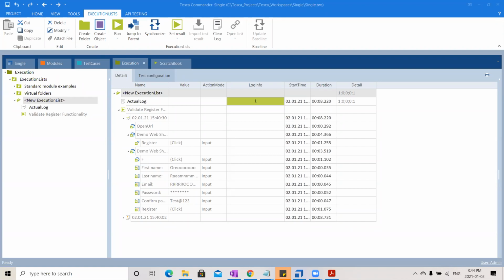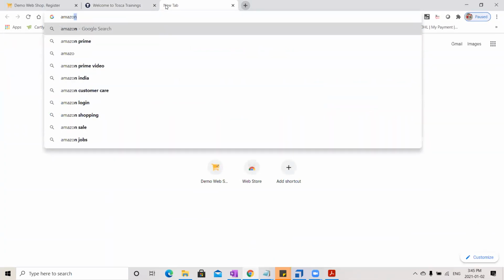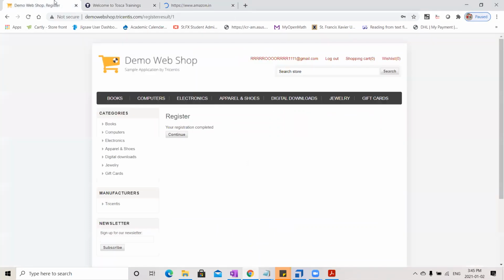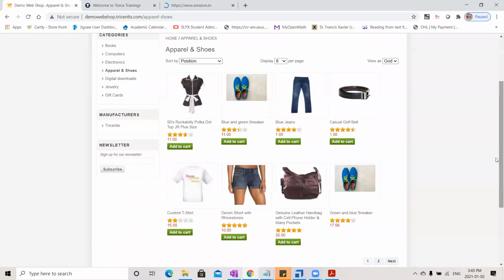Okay. See, if you go to AS1, AS2 and all, you can see all the differences. For suppose, they will tell you how to scan a control. But if you take Amazon.in as an example, there will be so many products. Will you hard code all these controls?